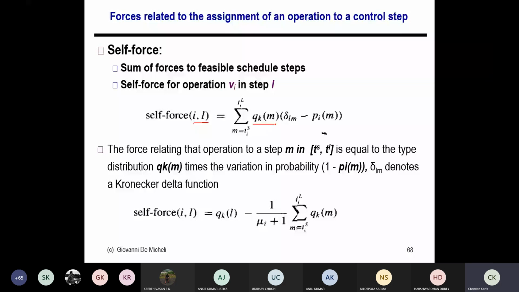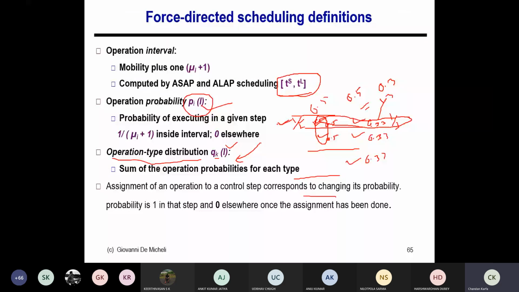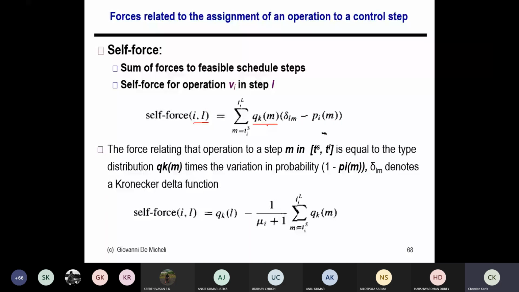That operation is one type of operation, so I get it from the type distribution value and the probability of that particular operation. It is the variation in probability: if I schedule this operation in that particular timestamp, what is the variation, summed from TS to TL for that particular type of operation. This is the self force.